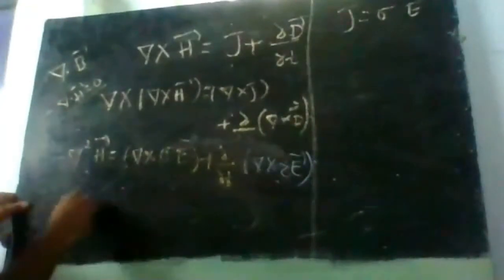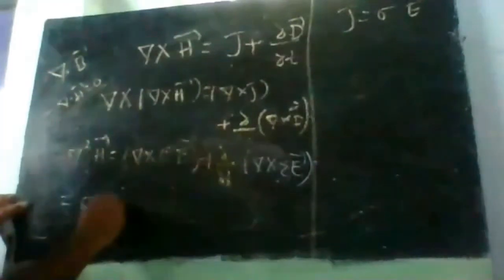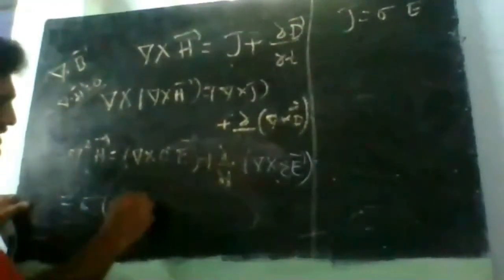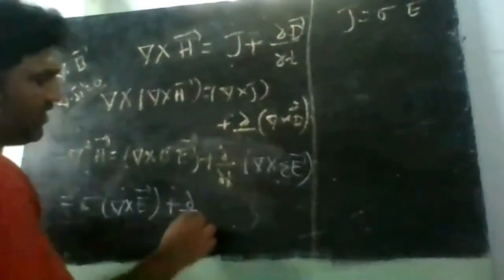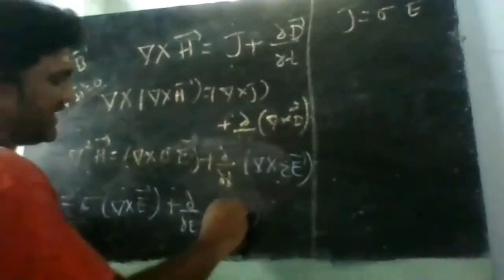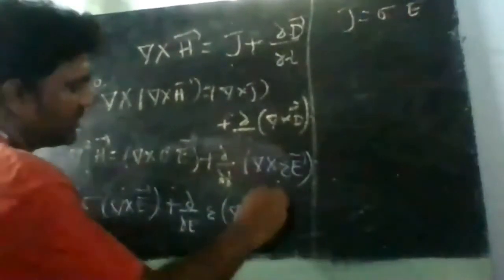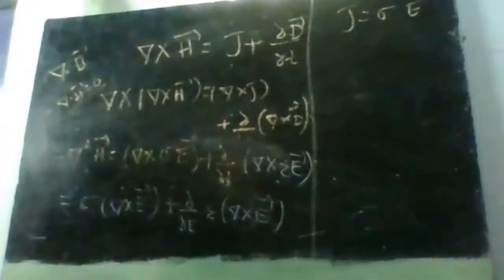So if I take sigma out, because it is a constant, it is sigma del cross E bar. Again, this is also dou by dou t of epsilon del cross E bar, epsilon being constant so put it outside. So this is the expression that I get, correct?